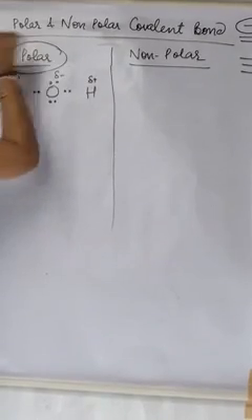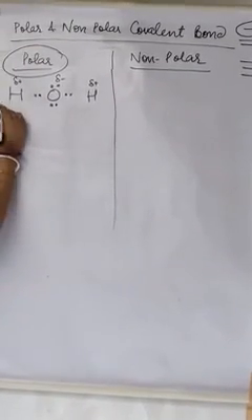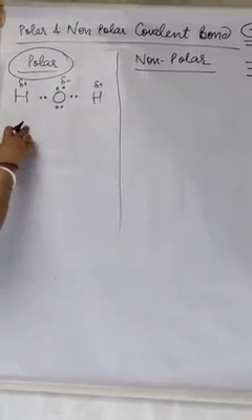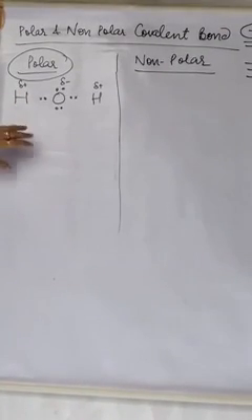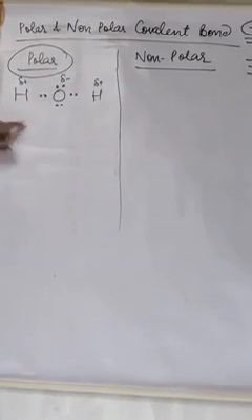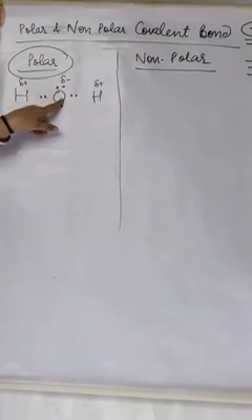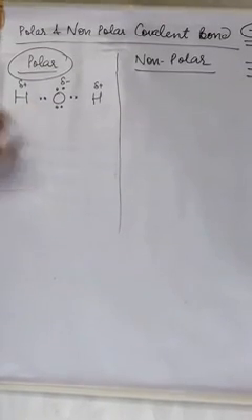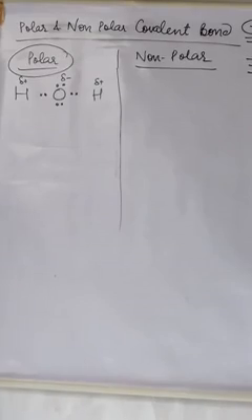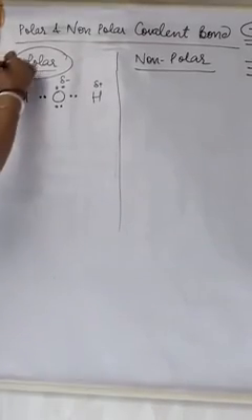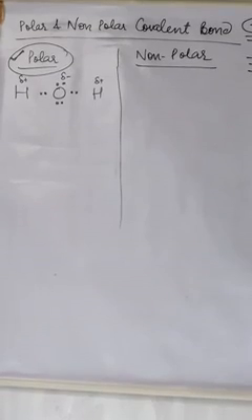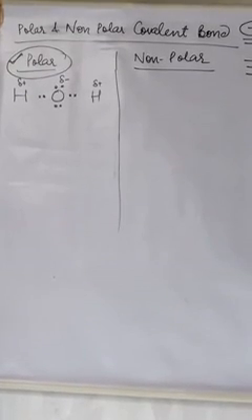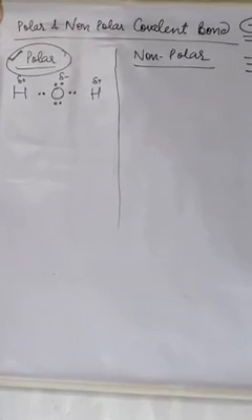So these are the bonds which are formed when the shared pair of electrons are not at an equal distance between them. See, they are away from this one and close to this one. That means there is not an equal distance between them. So what is polar covalent bond? The bond formed by a shared pair of electrons which are not at equal distance between the atoms.